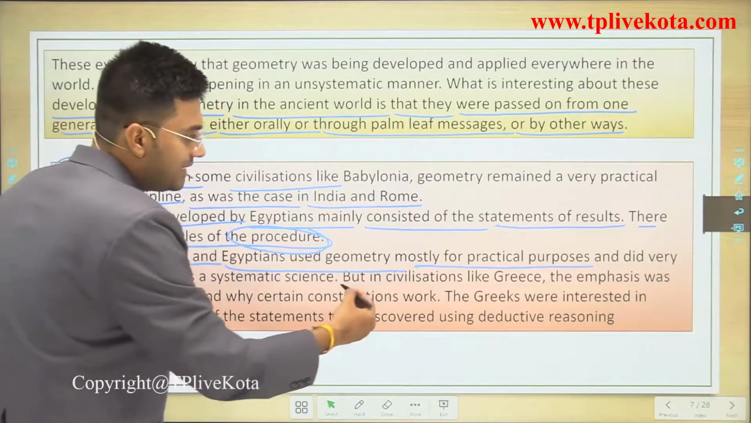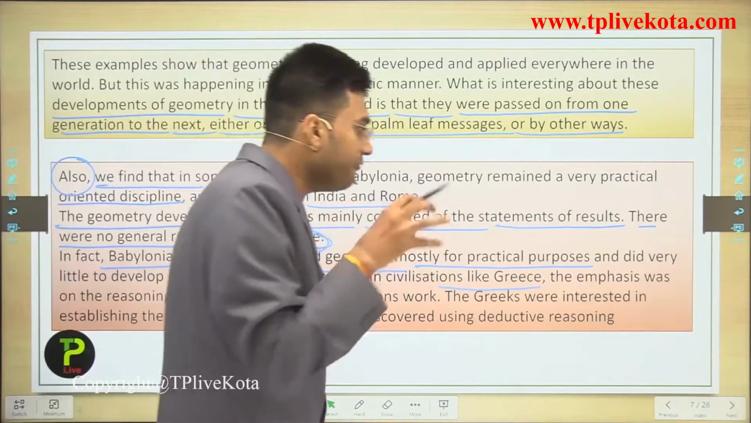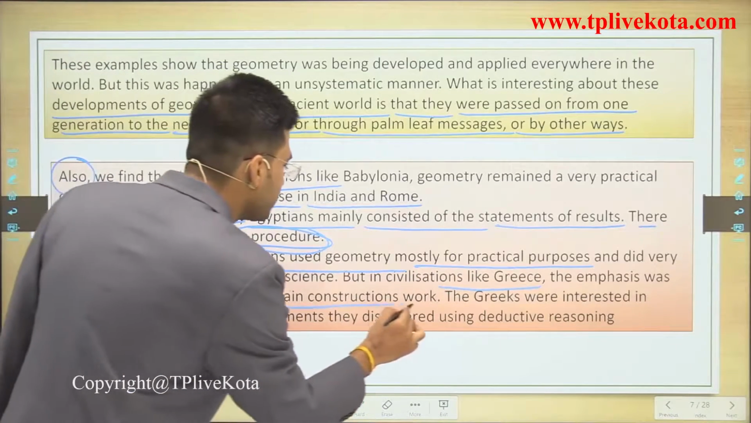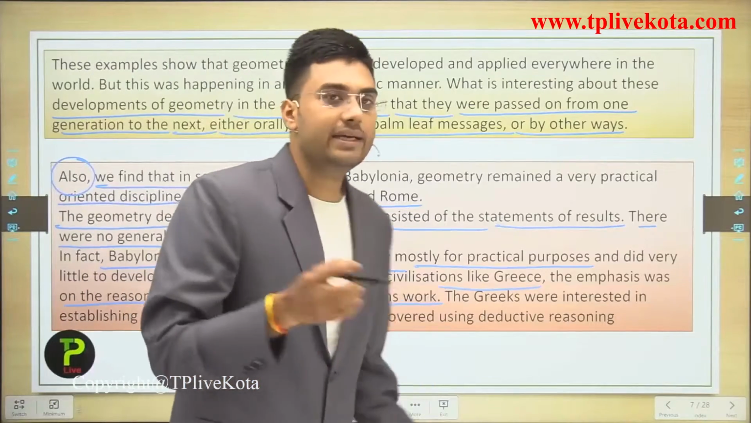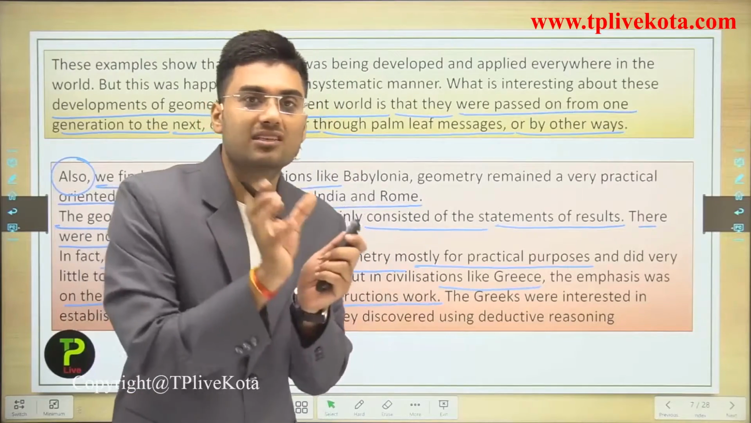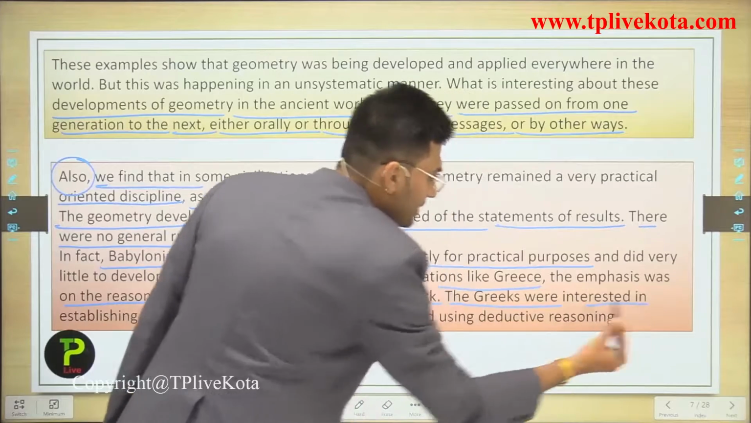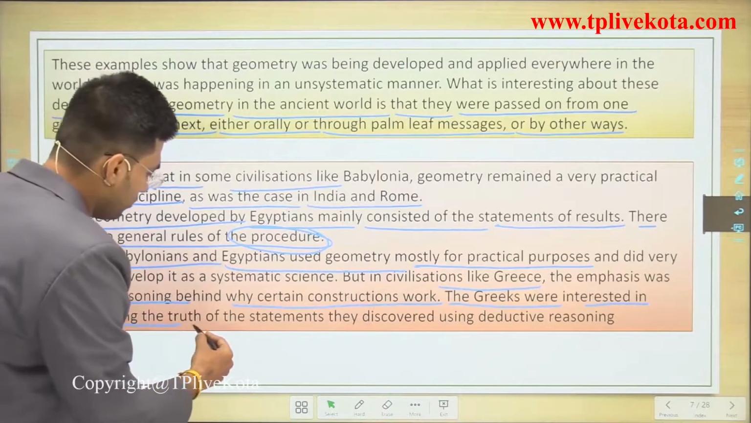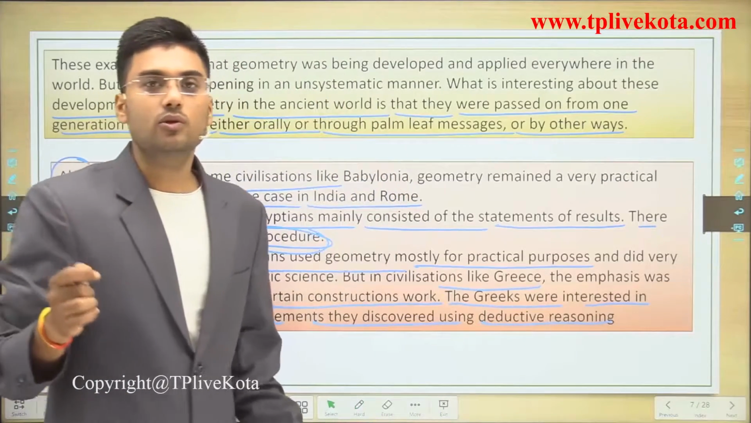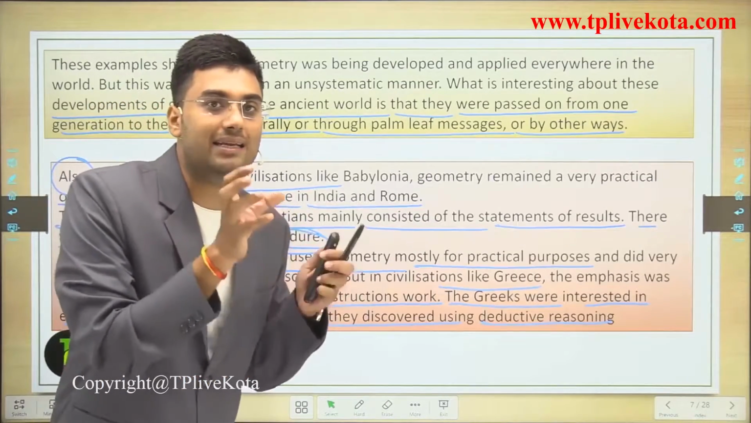But in civilizations like Greece, the emphasis was on the reasoning behind why certain constructions work. The Greeks were interested in establishing the truth of the statements they discovered using deductive reasoning. So Greece is the first civilization which emphasized developing geometry as a science.